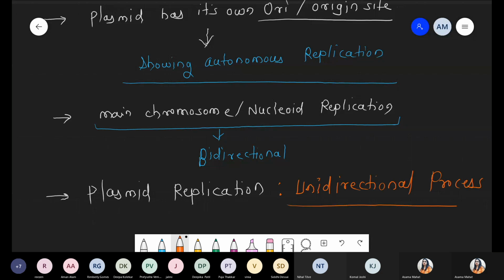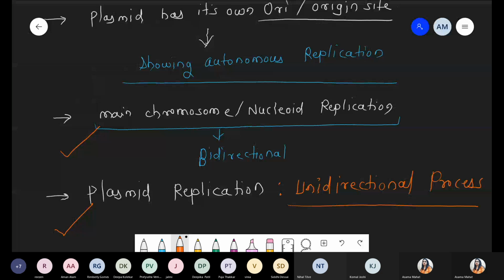So this is exactly the difference between the main chromosome, the nucleoid, and plasmid replication. The main chromosome nucleoid also has its own origin site where it can start the replication process. The mini chromosome, that is the plasmid, extra-chromosomal genetic material, also has its own origin site, and with the help of that origin site, a plasmid can replicate autonomously without the help of the main chromosome.